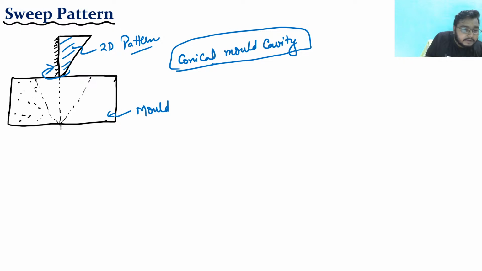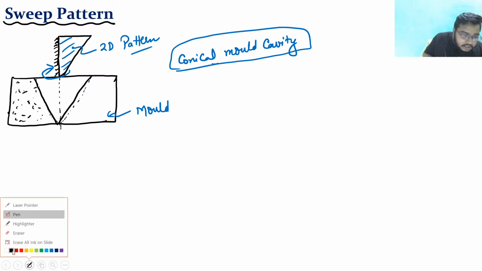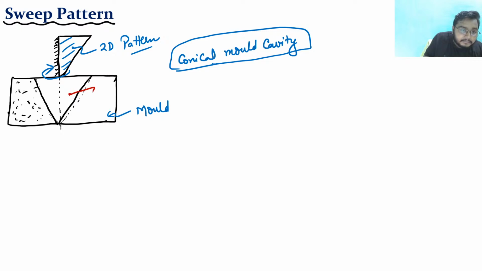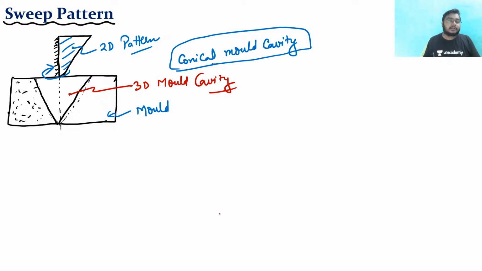This is my mold cavity. Mold is there, and due to rotation of this 2D pattern, I am getting the 3D mold cavity, right? So this is the 3D mold cavity. Clear? This is the 3D mold cavity that I am getting. So this is the sweep pattern. See, this is the sweep pattern.